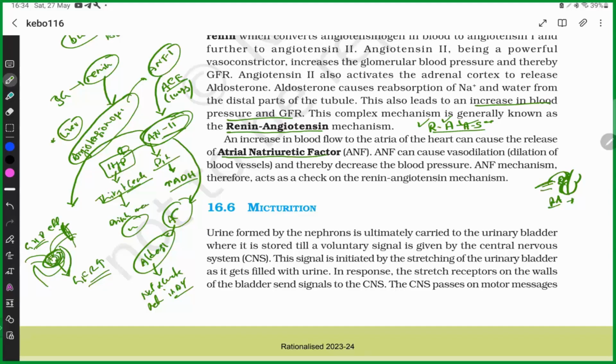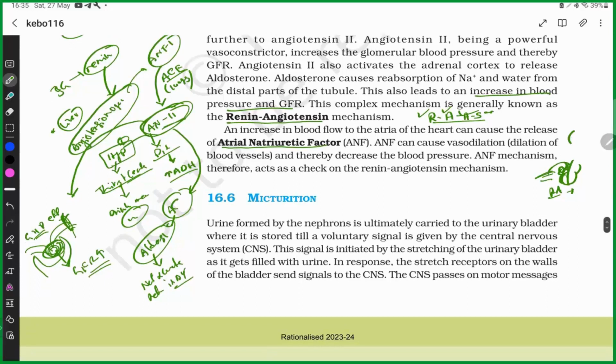Right atrium pressure increase means the blood is pushing the right atrial wall. From this right atrial wall, atrial natriuretic factor or peptide is released, which causes an increase in water excretion, so a decrease in blood pressure.